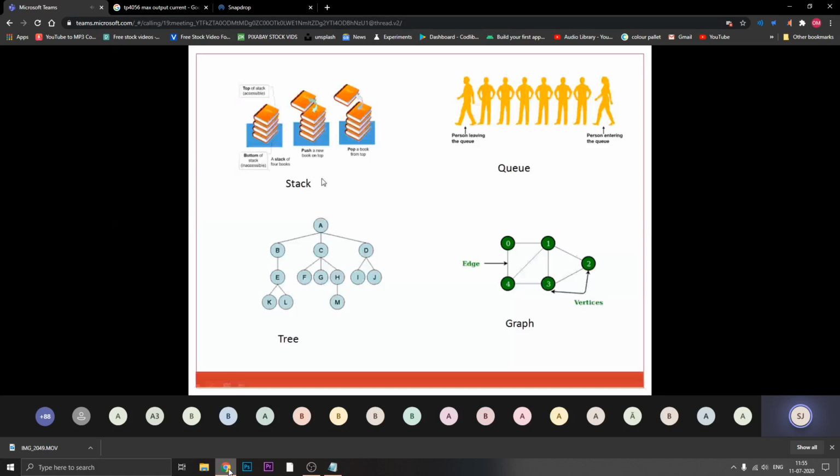But you cannot give such a sequence in data structures like tree and graph. In a tree, the linearity is not available, one after another. If it were one after another, what would be the restriction in the tree?